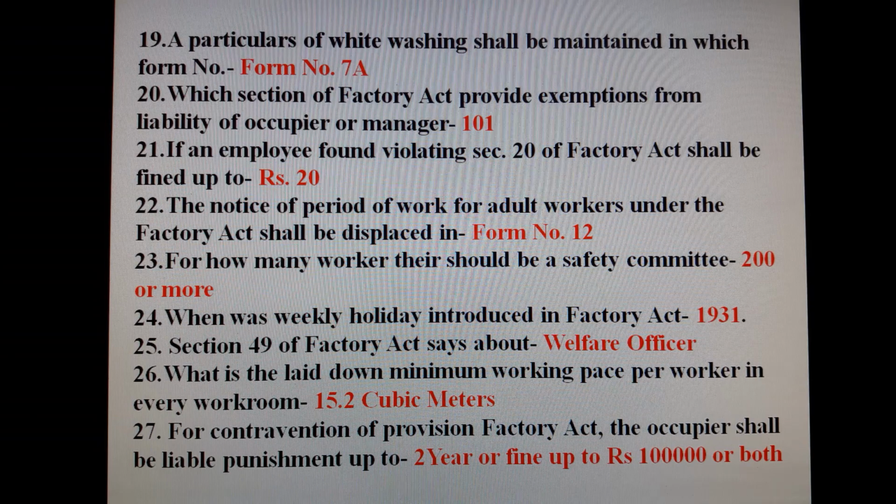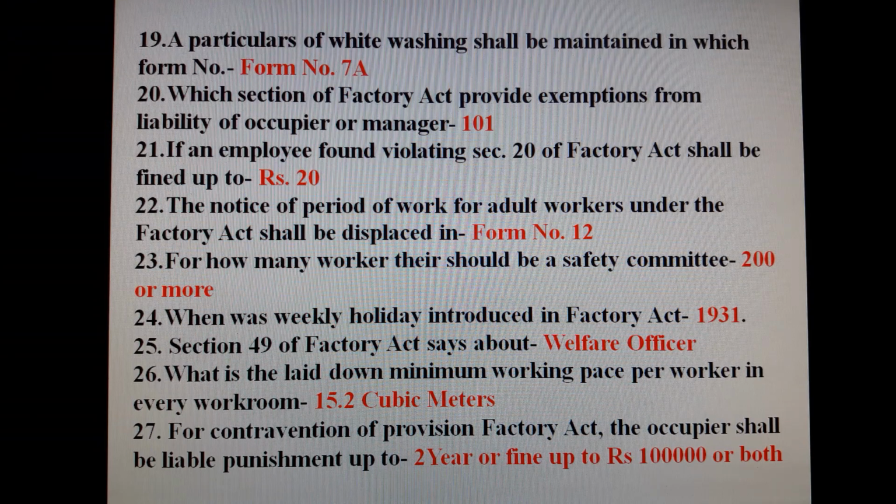101. If an employee found violating Section 20 of Factory Act shall be fined up to Rs 20. The notice of period of work for adult workers under the Factory Act shall be displayed in form number 12. For how many workers there should be a safety committee? 200 or more. When was weekly holiday introduced in Factory Act? 1931. Section 49 of Factory Act says about welfare officer.